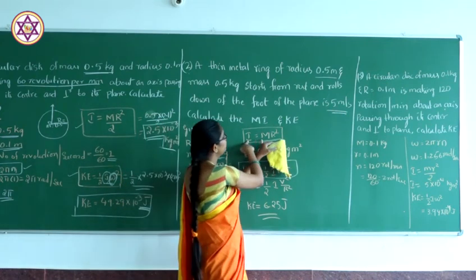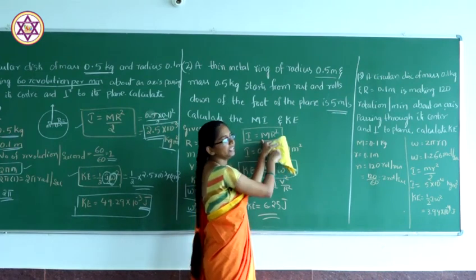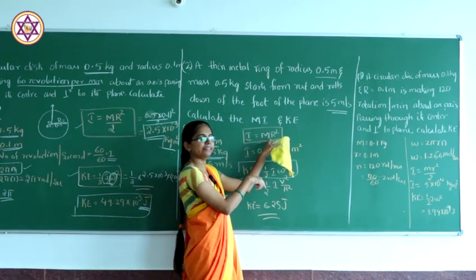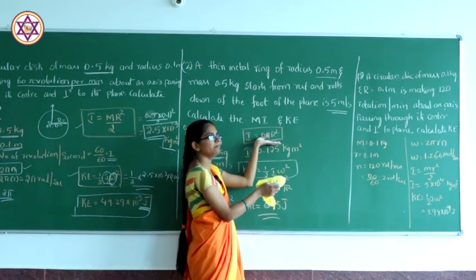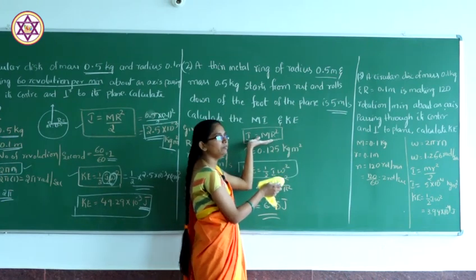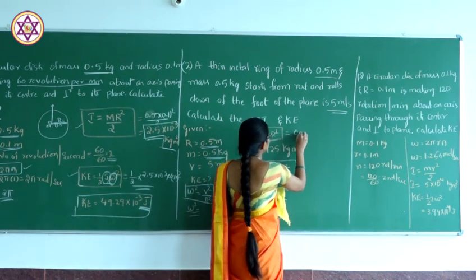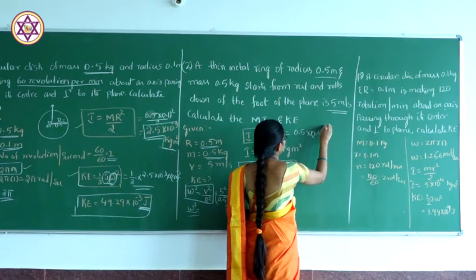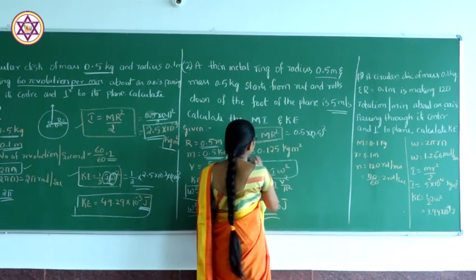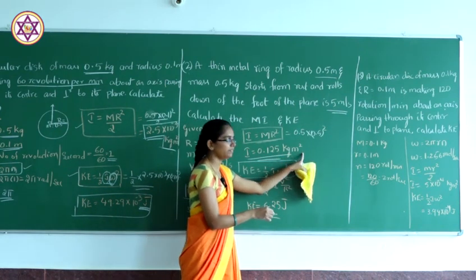So I will be equal to m r square. Here they haven't given any axis of rotation or revolution, so we take the general moment of inertia, I equal to m r square. So m is 0.5 into 0.5 whole square. By substituting this we get a moment of inertia of 0.125 kg m².